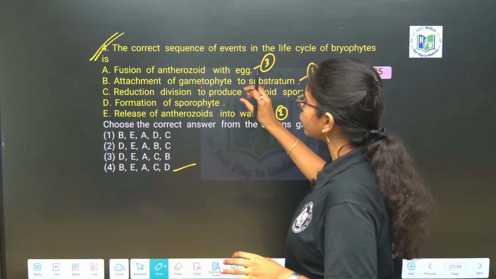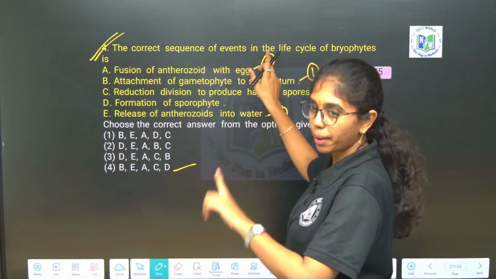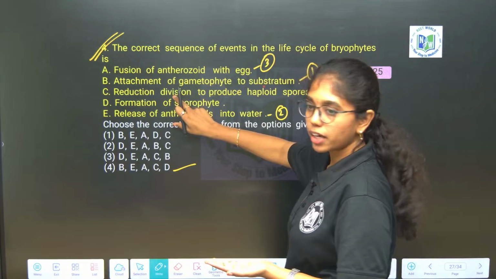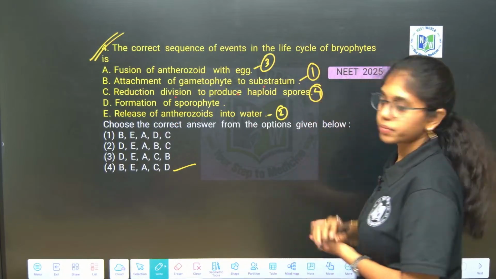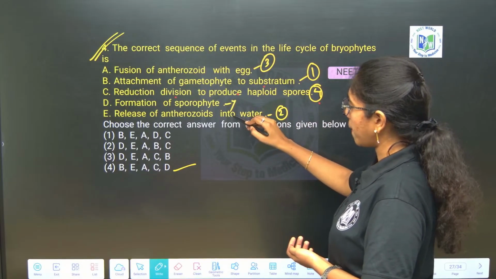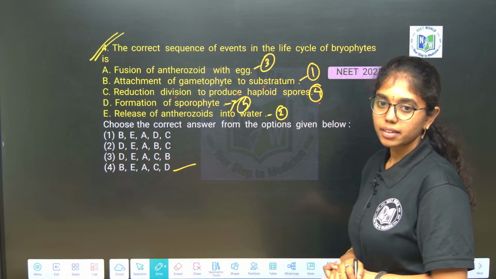After this, the next event is zygote formation, embryo, which he didn't give. Embryo will mature to sporophyte. That sporophyte will undergo what? Reductional division to produce haploid spores. Okay? And then formation of what? Sporophyte. Yeah, formation of sporophyte. Clear, right? Understood?